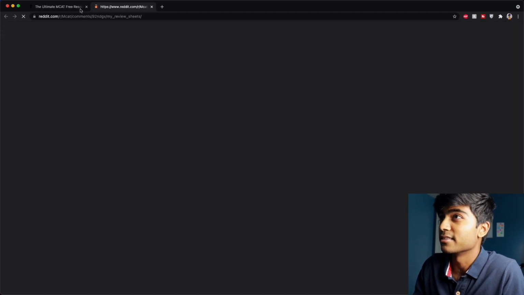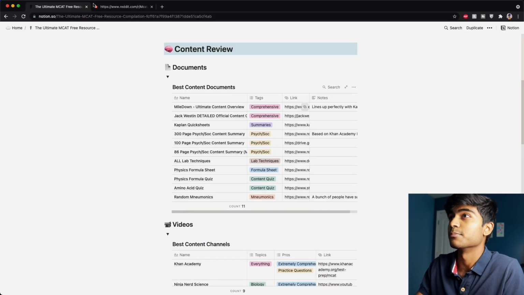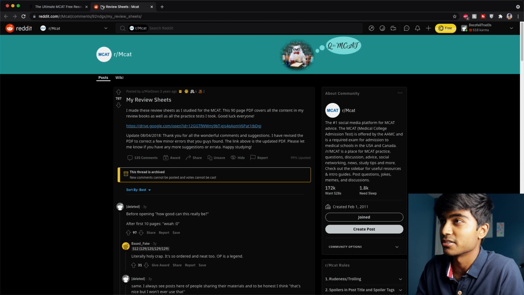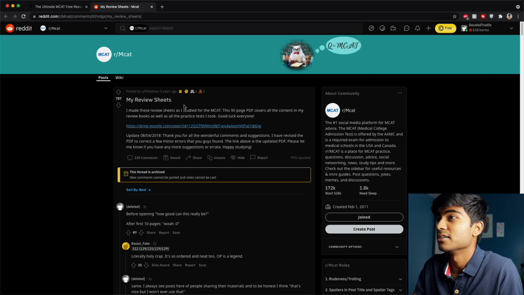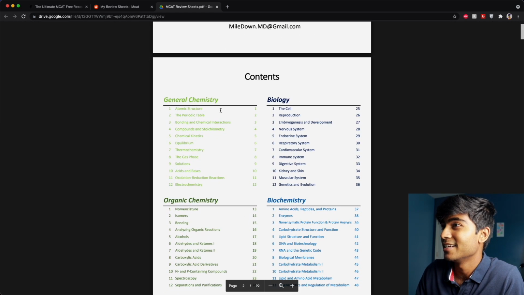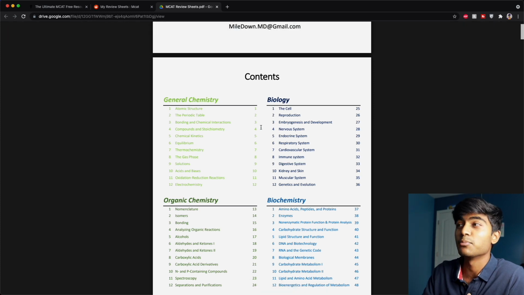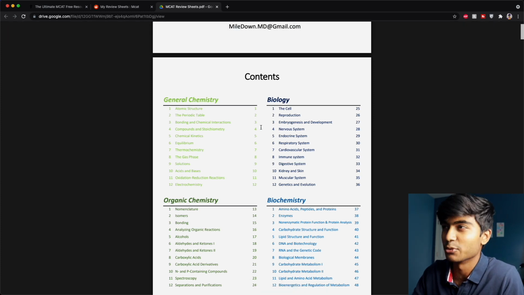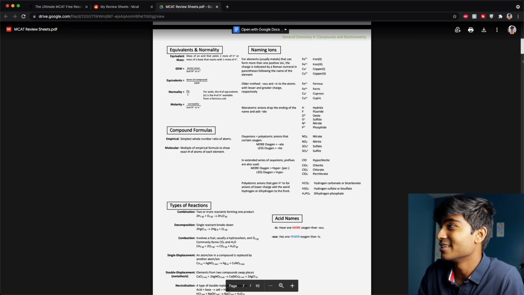And the way I've linked this, I've linked it all to whoever the creator is. I've linked it to their particular post on it just to make sure that credit is given and that they can convey whatever needs to be conveyed on their pages. All right, so these are the review sheets. And if you scroll down, it's broken down very nicely, and this actually lines up perfectly with the Kaplan book set, so it's in the same order. And if you want to click on that, bam, it'll take you directly to it.